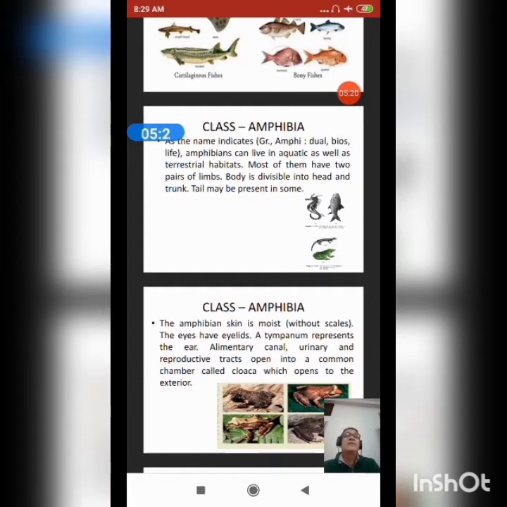Our next topic is class Amphibia. As the name indicates, from Greek amphi, that is dual, and bios means life. Amphibians can live in aquatic as well as terrestrial habitats. Most of them have two pairs of limbs. Body is divisible into head and trunk. Tail may be present in some.